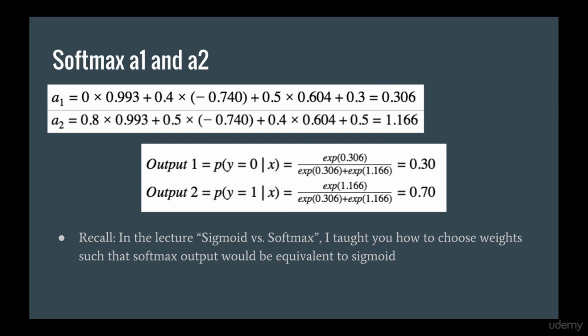Now that we have A1 and A2, we can calculate the softmax and hence the output probabilities. Not surprisingly, we end up with the same output probabilities as before, because I chose V and C such that this would be the case. And remember I taught you in the lecture Sigmoid versus Softmax how to choose the output weights so that using the Softmax would be equivalent to using Sigmoid. So if you want to know how I did it, you may want to review that lecture and confirm that my new V and C follow the rule that I derived there.